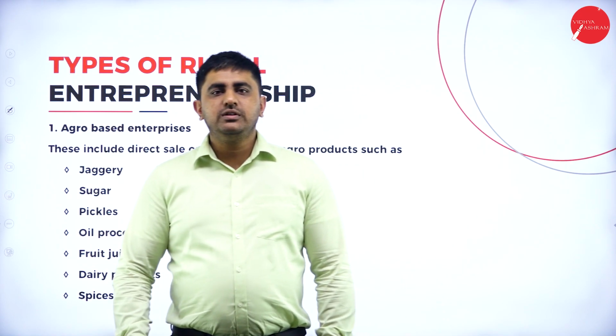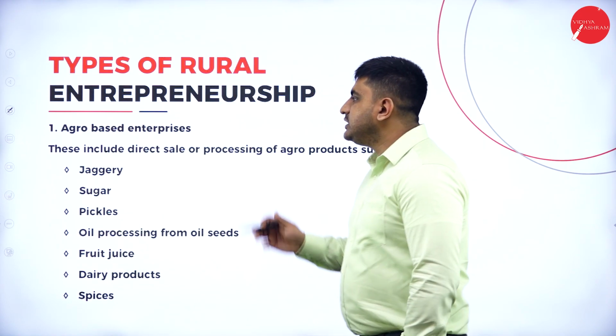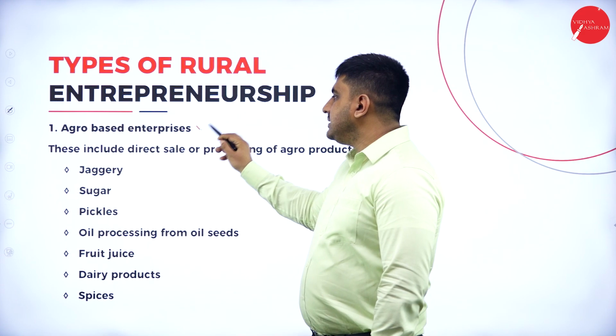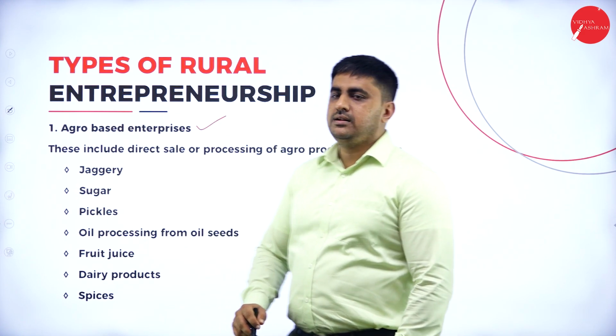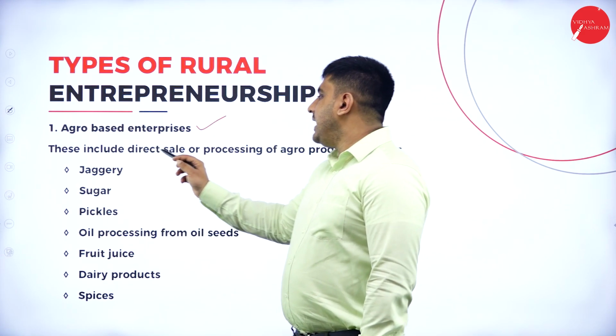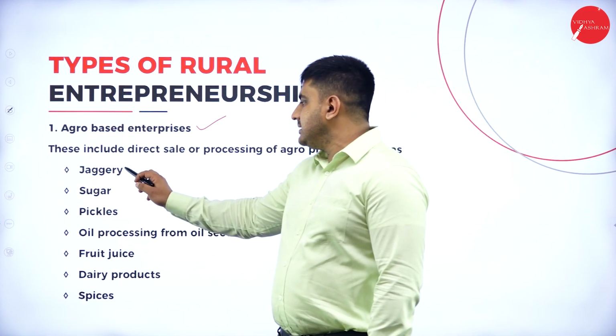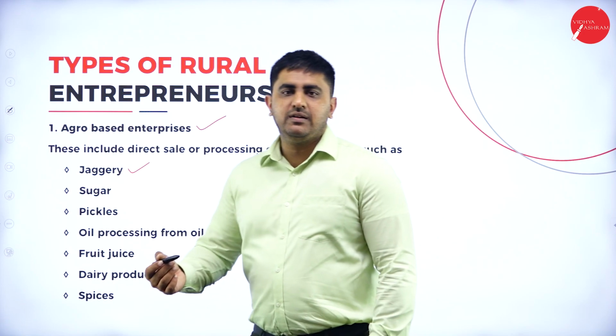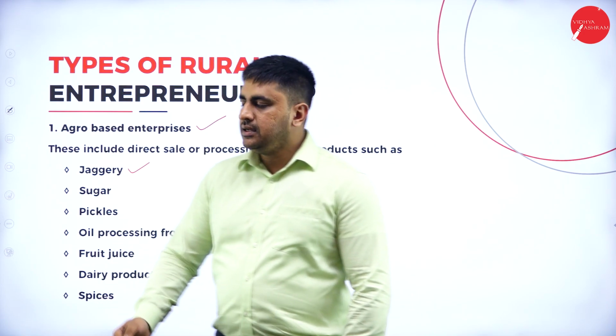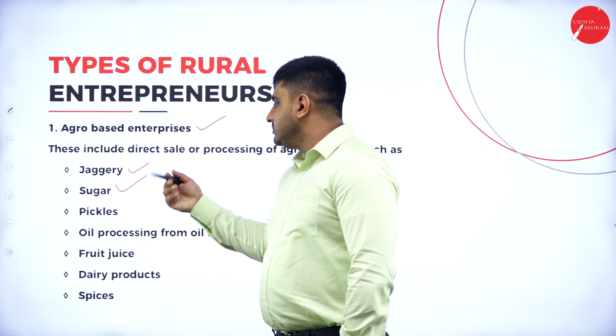So next we will go to the types of rural entrepreneurship. The first is agro-based enterprise. That is based on agriculture. So these include direct sale or processing of agro products such as jaggery, that is derived from your sugar cane, which is grown in rural areas. Then your sugar, the same thing. Pickles.